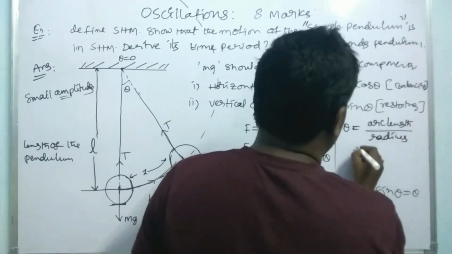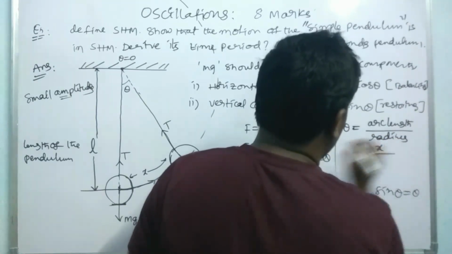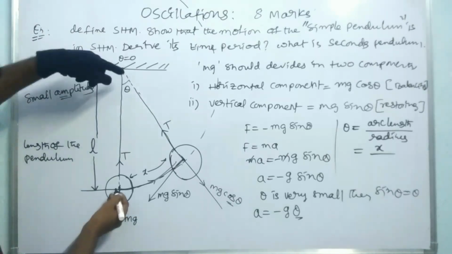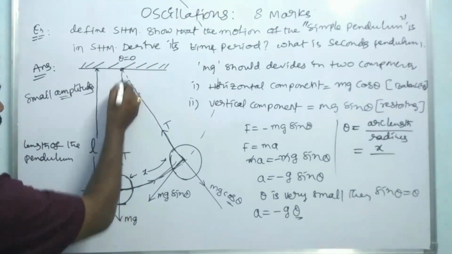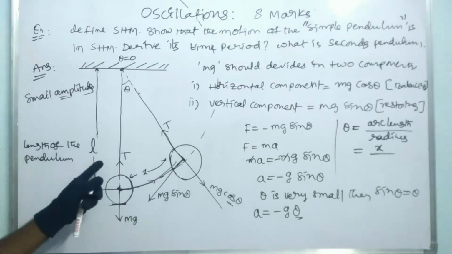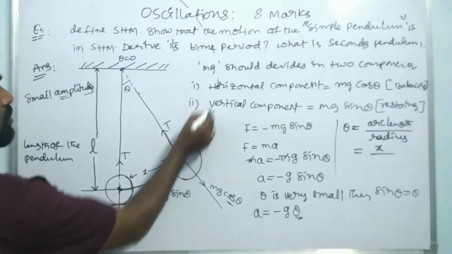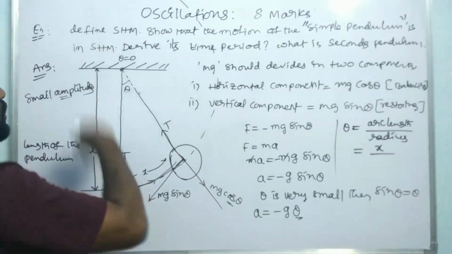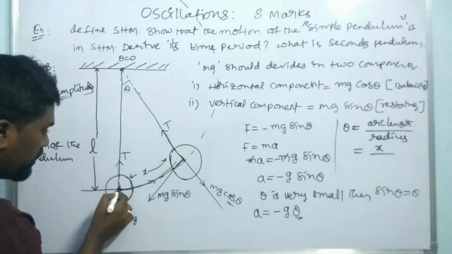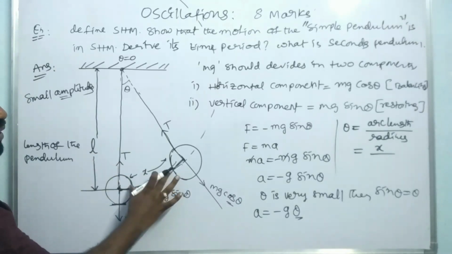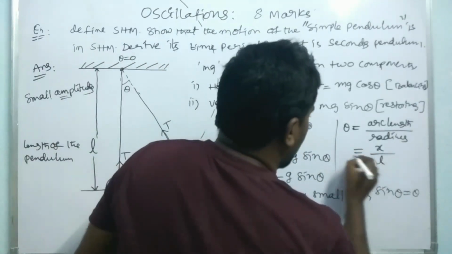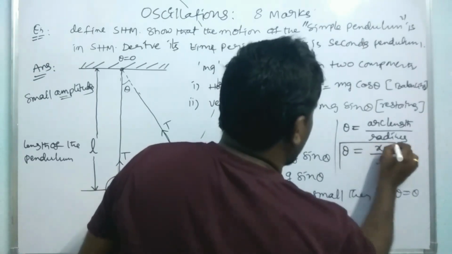What is the arc length here? It is x. What is the radius here? For the circular motion, this is the radius, that is nothing but length L. Length is used as the radius and x is the arc length, where theta is equal to x by L.